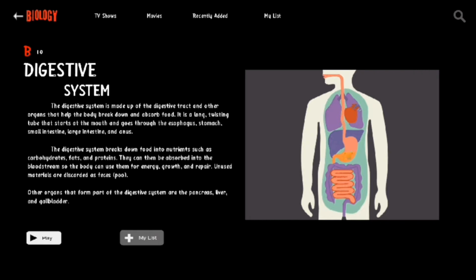The digestive system breaks down food into nutrients such as carbohydrates, fats, and proteins. They can then be absorbed into the bloodstream so the body can use them for energy, growth, and repair. Unused materials are discarded as feces or poo. Other organs that form part of the digestive system are the pancreas, liver, and gallbladder.